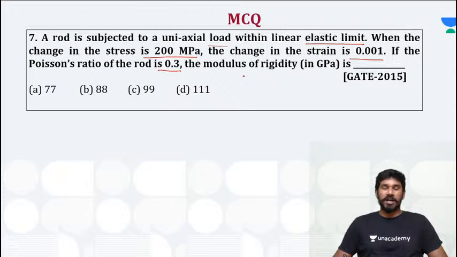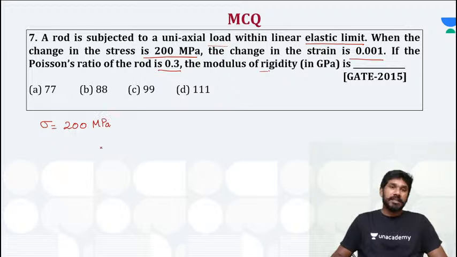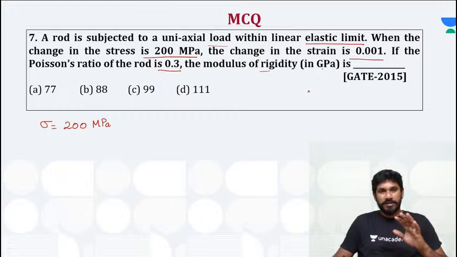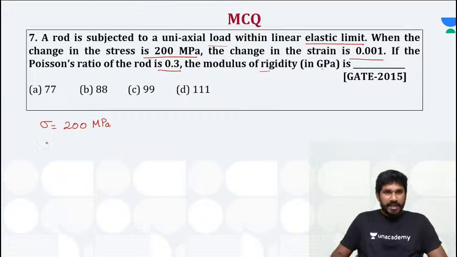That's the question. So you have to calculate the modulus of rigidity G, where the stress is given as 200 megapascals. Even though the final answer is required in gigapascal, I am keeping it as it is and not converting to any other units here. And strain is given as 0.001 and Poisson's ratio is given as 0.3.